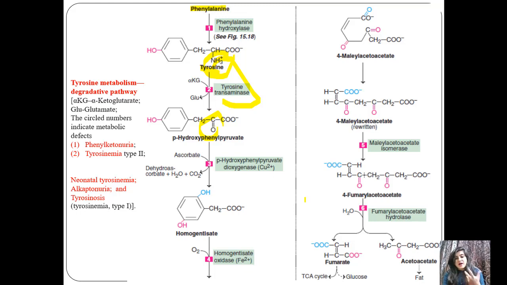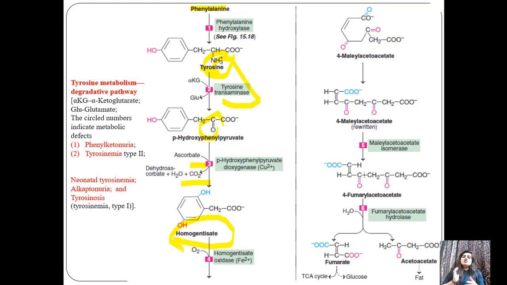After that, this molecule is degraded with the help of ascorbate and the enzyme para-hydroxyphenylpyruvate dioxygenase, in the presence of copper, and we get homogentisate.